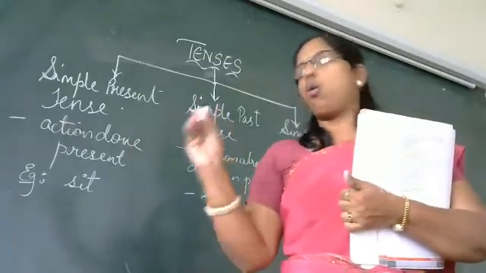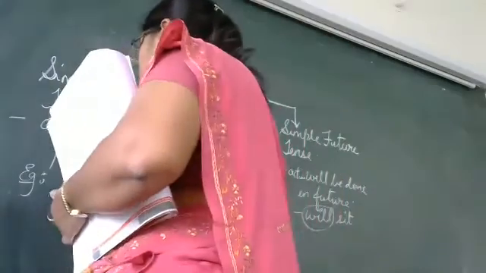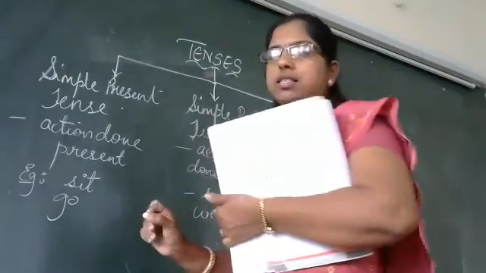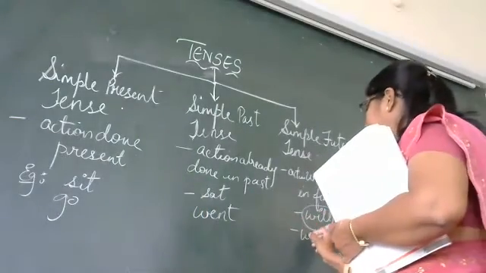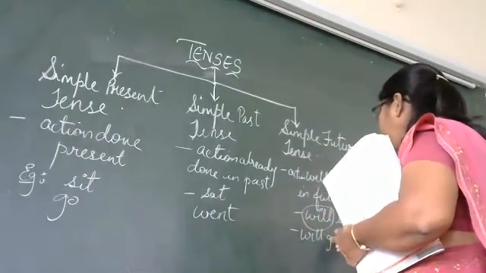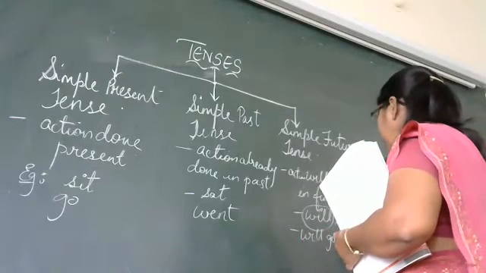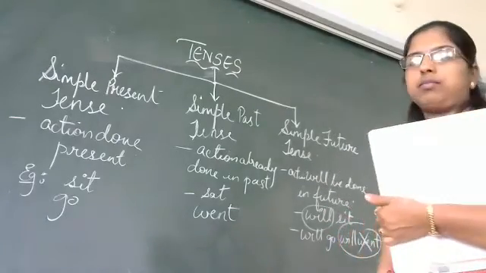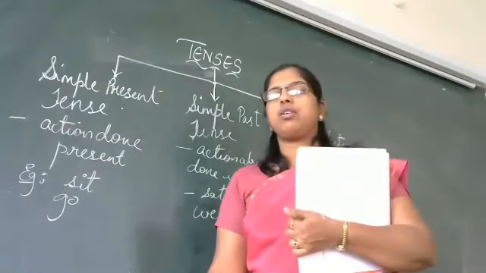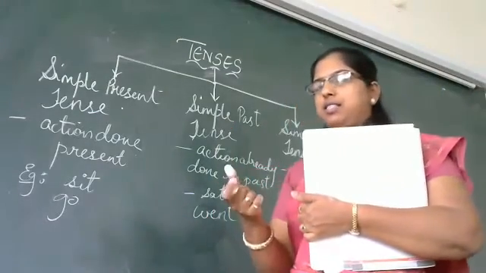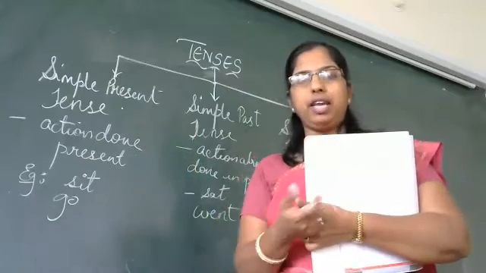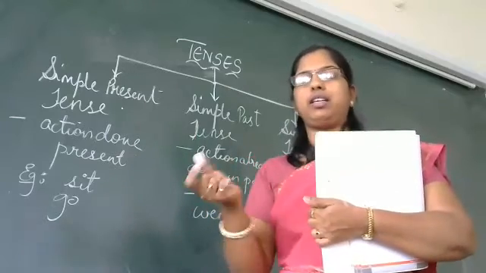If you say go, for example, go is present, went is past. We write will go. We don't write will went. This is wrong. Whenever we frame a sentence, we say I will go to the market in the evening. You don't say I will went.